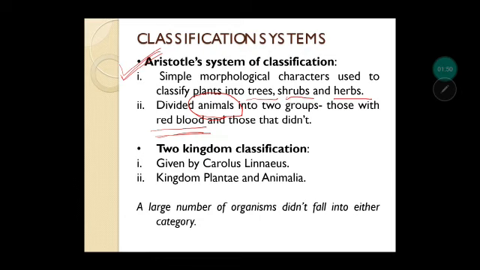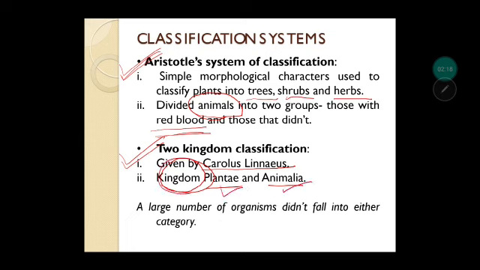So later on, two kingdom classification was given by Carolus Linnaeus. He was the scientist who later on gave nomenclature also. So the two kingdom classification which he gave was he divided the organisms into plants and animals. So he categorized the organisms into two broad groups called kingdoms, and those broad groups were plants and animals.